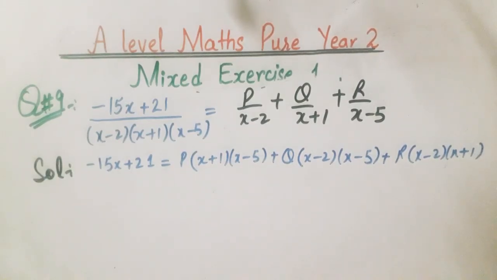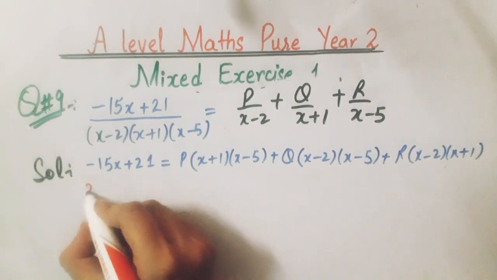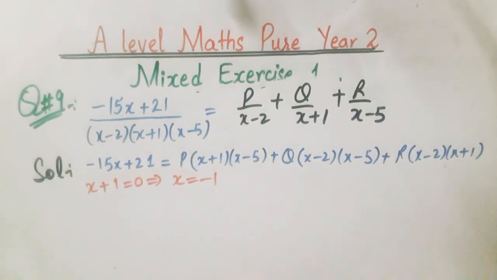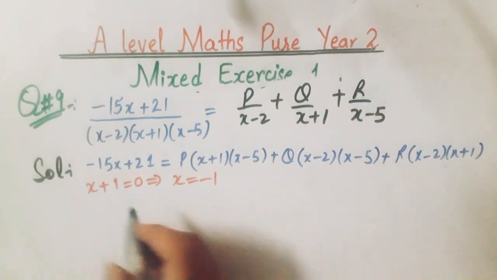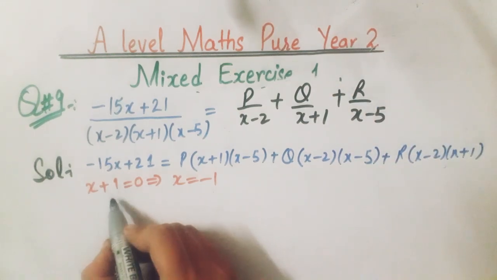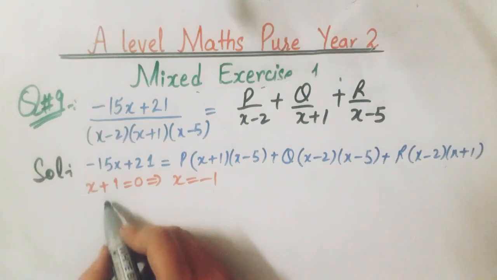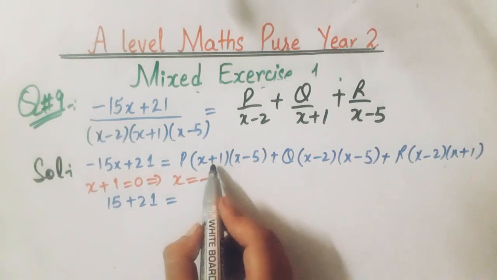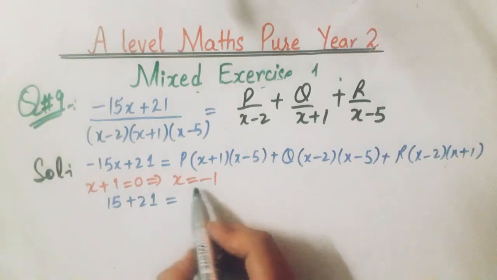To find p, q and r, first take x plus 1 equals 0. This implies that x equals minus 1. So you get minus 15 into minus 1, plus 15 plus 21. Since x plus 1 is 0, this factor and this factor are 0.